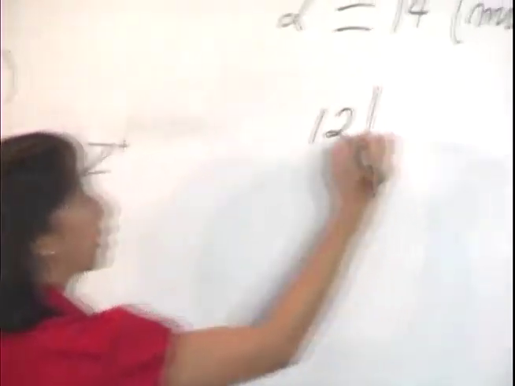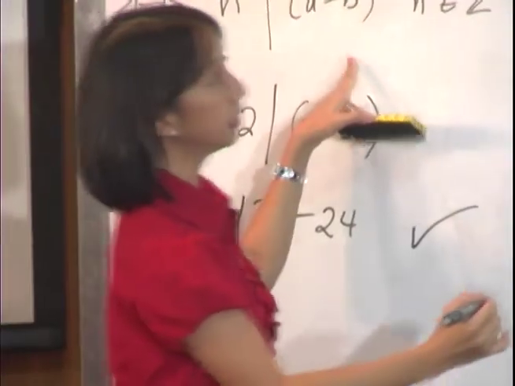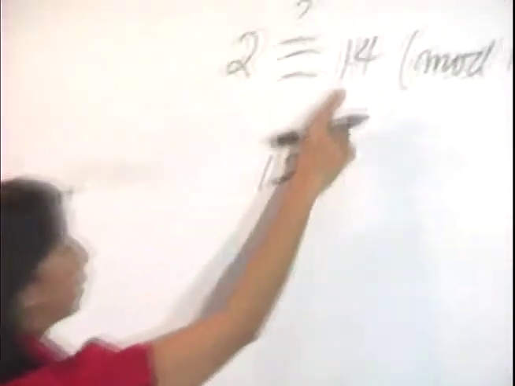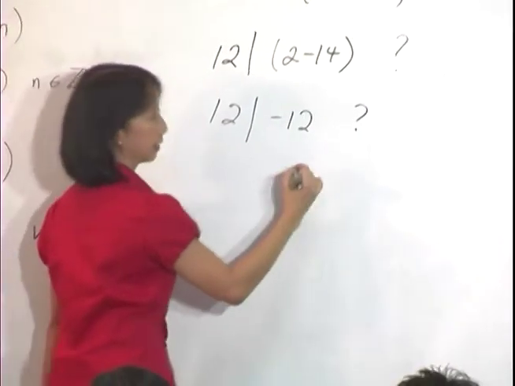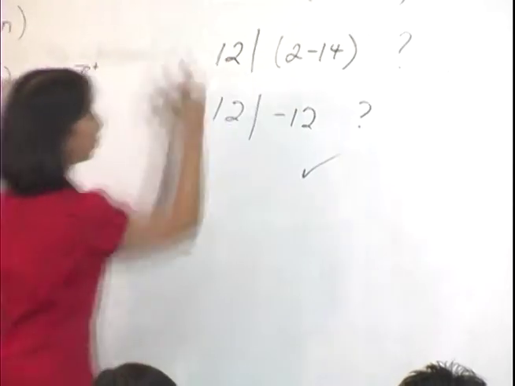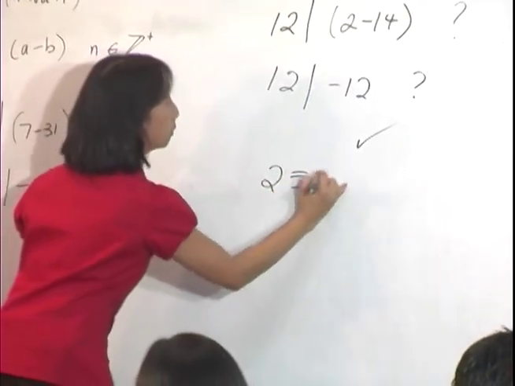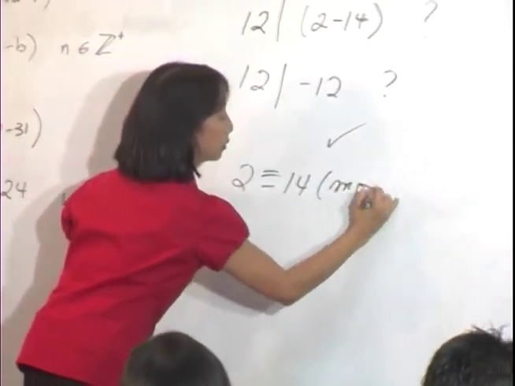By definition, let's see. Our n is still 12. So does 12 divide our a minus b, which now becomes 2 minus 14? What's 2 minus 14? Negative 12. Does 12 divide negative 12? Yes. Therefore, we can say that 2 is congruent to 14 modulo 12.